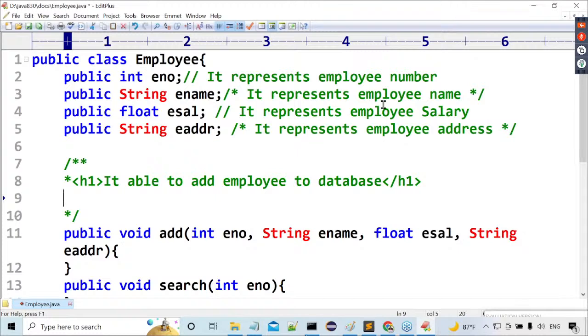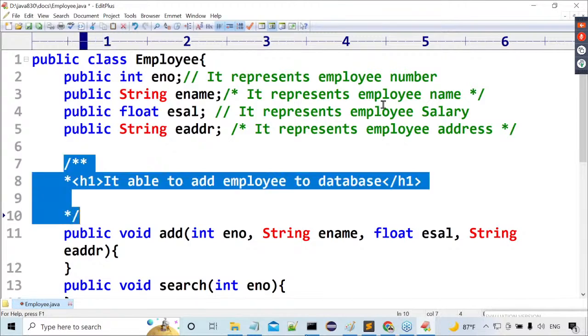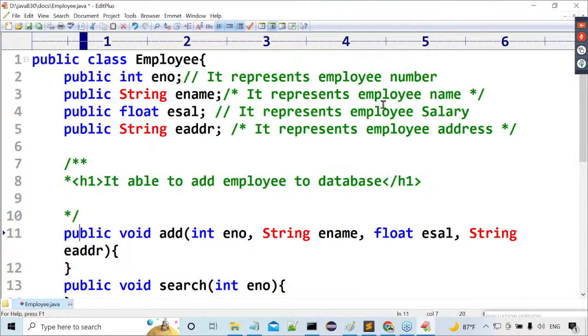Next one is what here? What I'm telling there. And for example, at the rate, I want to specify like what? No, not like other guys. Now observe carefully. I want to specify before the class itself here. I have to specify this information. And the star, right? Star, then H1. What I want to specify, able to add employee to database. That's okay. Next one is similarly here I want to perform the same thing. Copy, and of course here I want to remove this space also.